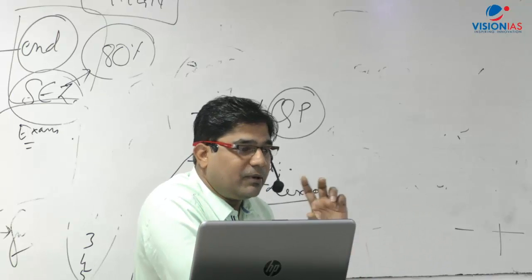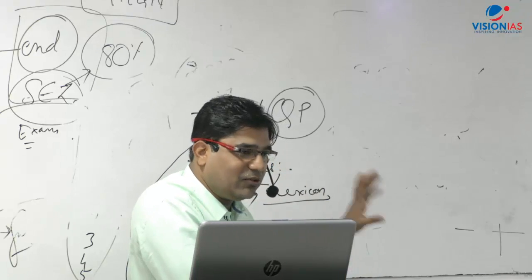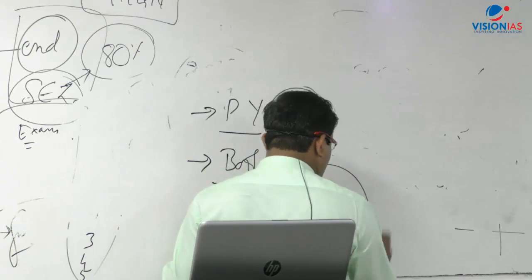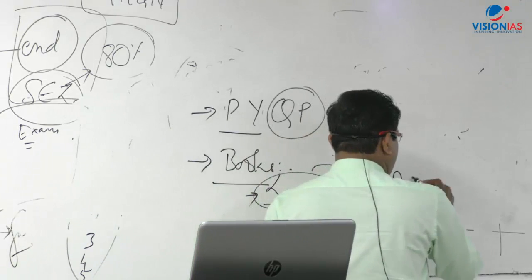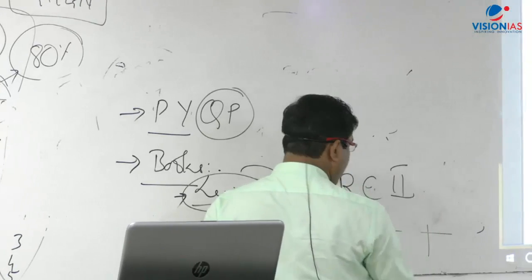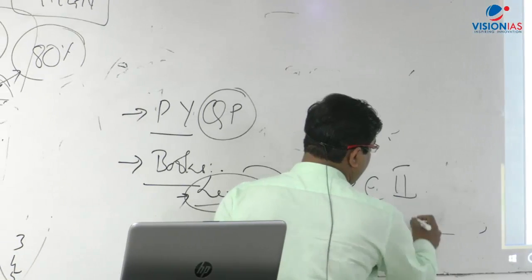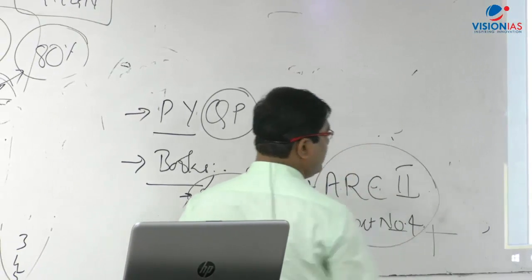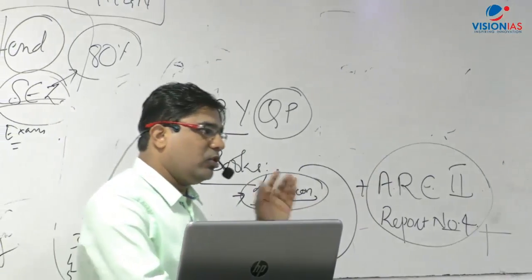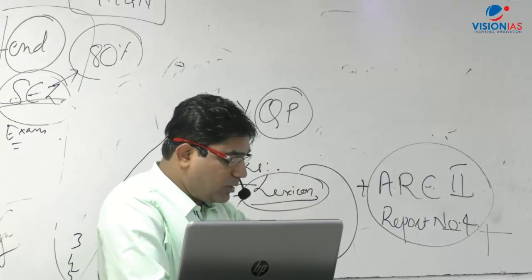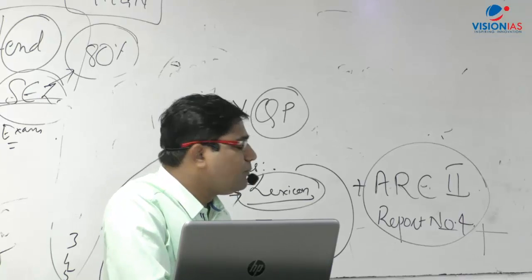Sir just told you that unless you get the bulky book, you will not feel satisfied. So for those, there is a book by Subbarao. Apart from these three books, I would suggest this will be more than enough. Apart from this, there is an ARC document, the Second Administrative Reforms Commission, report number 4, Ethics in Governance. This is a very good document, particularly for the second part, the application of ethics in governance. You must go through it, at least the summary of it. Are you understanding? So, report number 4, Second Administrative Reforms Commission.